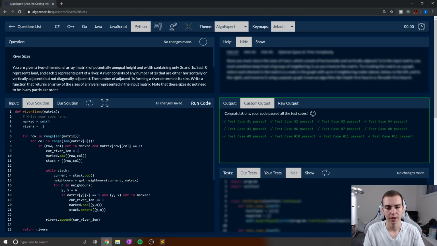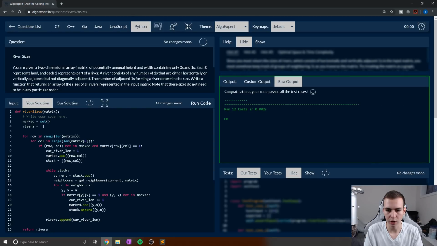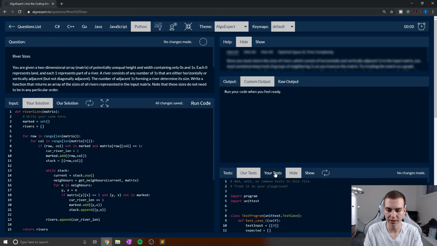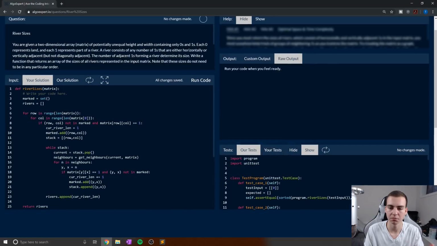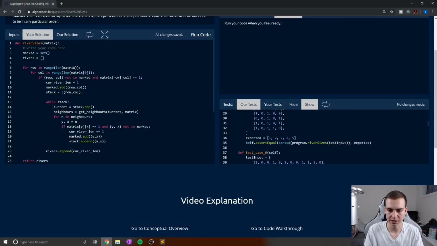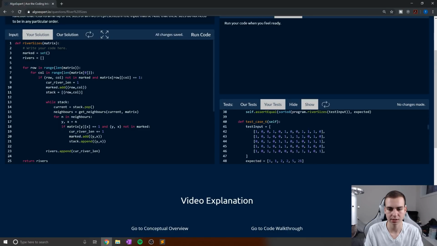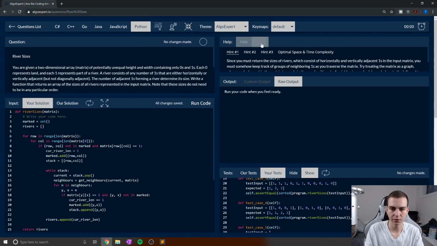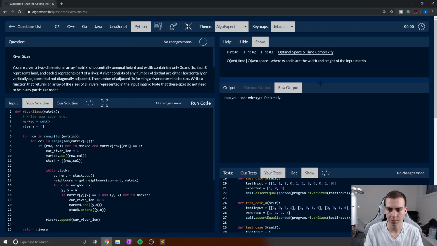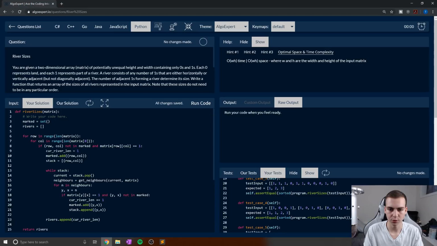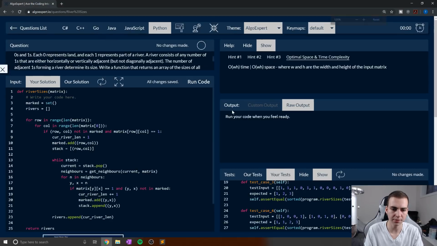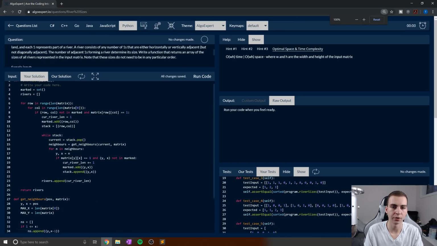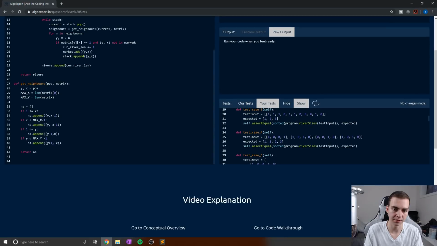Our outputs are good, and we can see them. We can have a look at the raw output here saying how long it ran in, and we can have a look at these test cases to see what we were tested against and if that actually worked. We can also write our own test cases inside of your tests, like you can modify them. And if we have a look here, we'll see our optimal space-time complexity. So we have O(WH) time, O(WH) space, which is actually, I believe, what this algorithm runs in. So if you guys want to challenge yourself, leave a comment down below and tell me if I'm right or wrong on the space-time complexity of this algorithm.